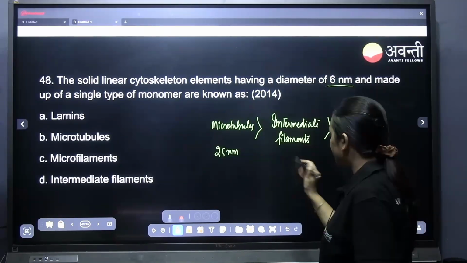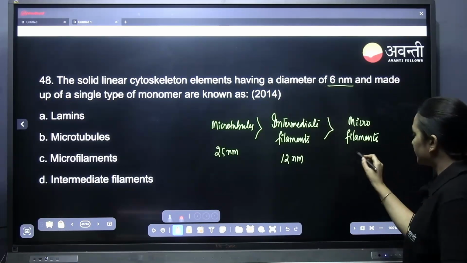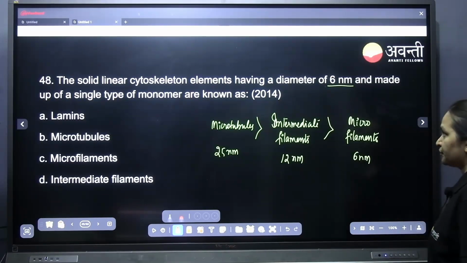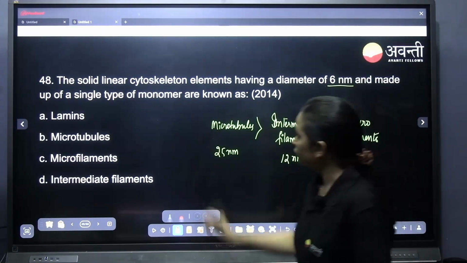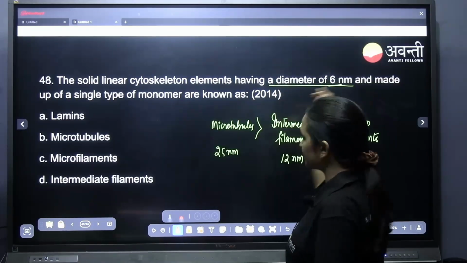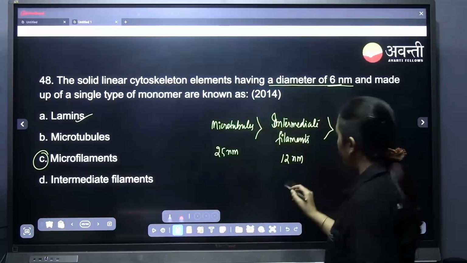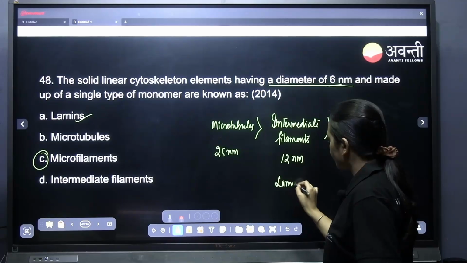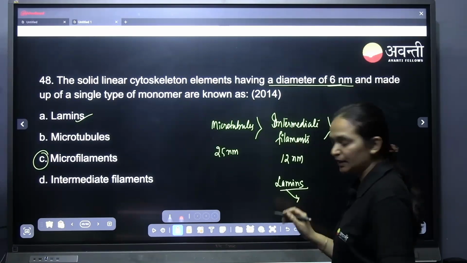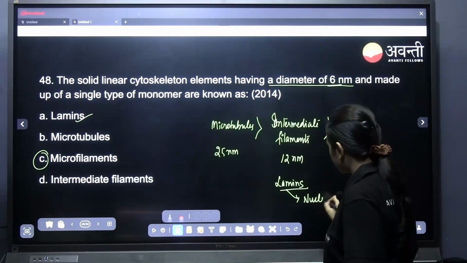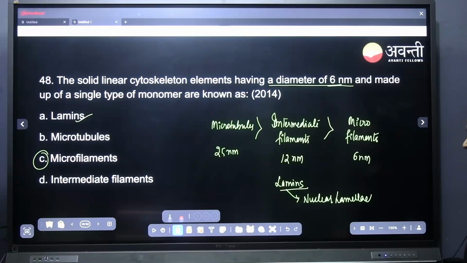Intermediate filaments, as they are intermediate to this, will have around 12 nanometer width. Microfilaments will have 6 nanometer. They are very small. So a diameter of 6 nanometer is actually microfilaments. And lamins are an example of intermediate filaments. Lamins will be forming the nuclear lamella. Understood?